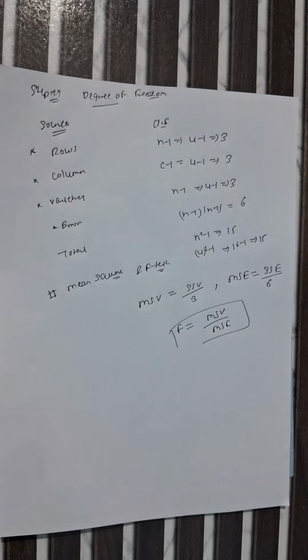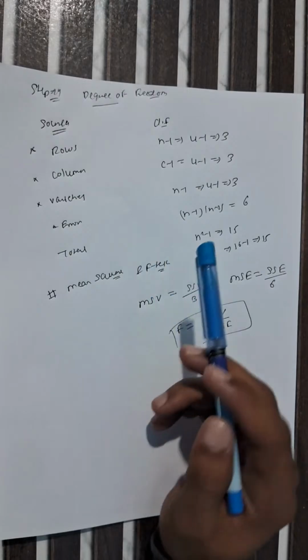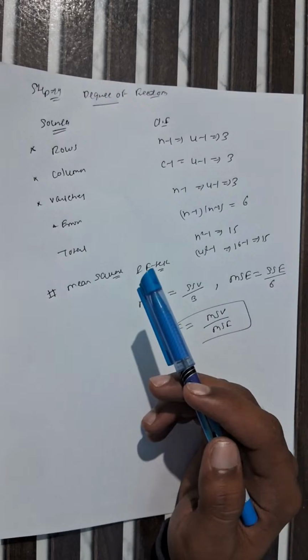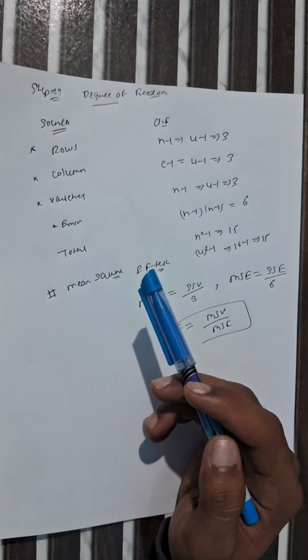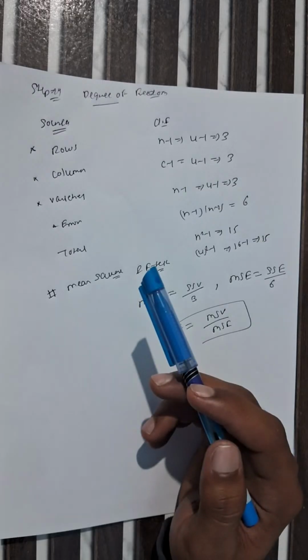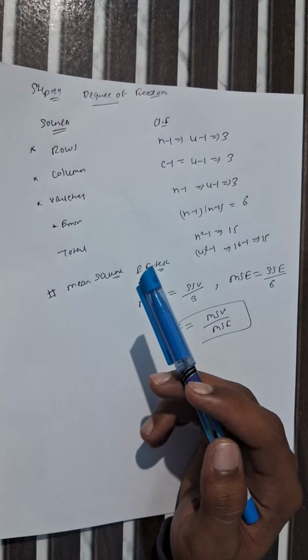First, we understand what is the meaning of Markov chain. A Markov chain is a random process where the future state depends only on the present state, not on the past. This is called our Markov property. Or we can say that a Markov chain is a stochastic process in which the probability of transition to the next state depends only on the present state. I think the definition is clear.